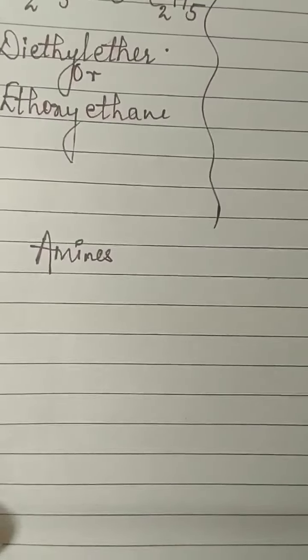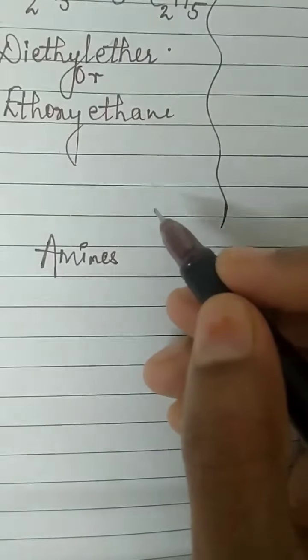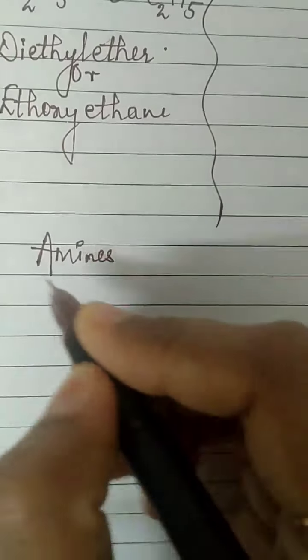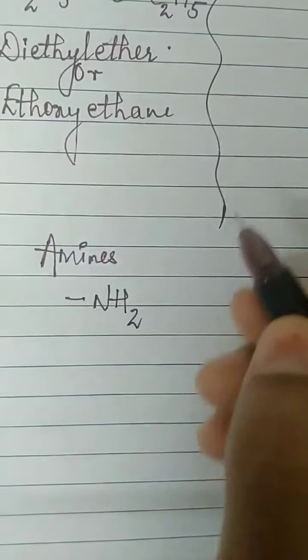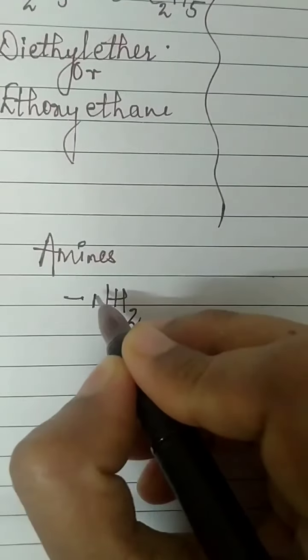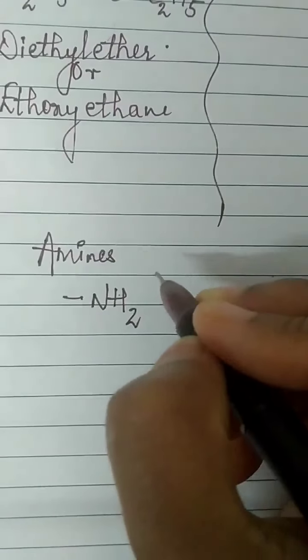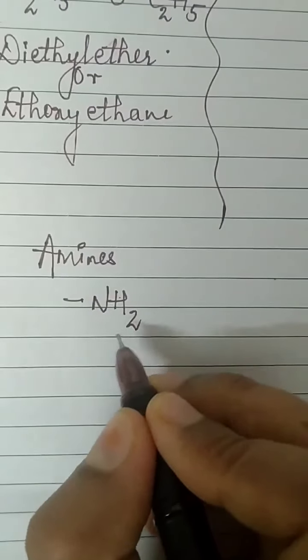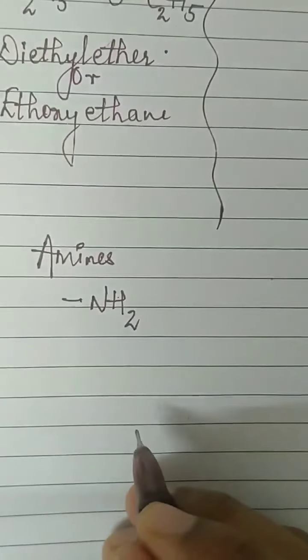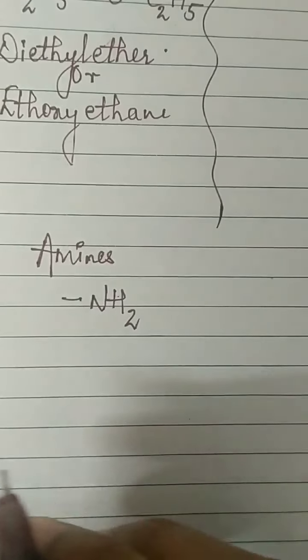Okay. Discussing ether and ester, we will focus on the next functional group, which is called amine. In amine you will have the NH2 group there. NH2. Okay. 2 hydrogen and 1, 3 valency. Fine. So this will be the NH2 group. How will you find this NH2 group in the compound? Let us discuss a few examples.